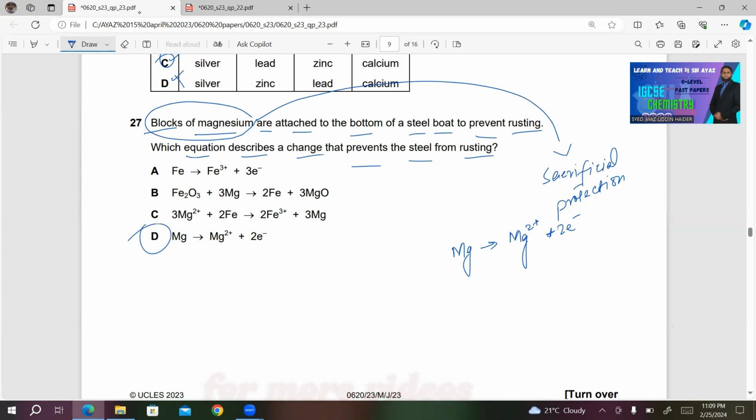Other choices are incorrect. In choice A, they are showing the oxidation of iron, which will not happen. In choice B, they are showing the reaction of iron(III) oxide with magnesium, producing iron and magnesium oxide, which is not the case. C, magnesium is getting reduced while iron is getting oxidized. So only choice D will be the right answer.